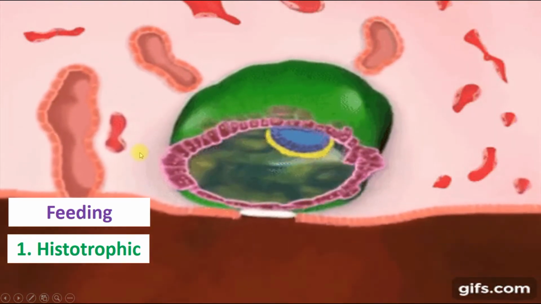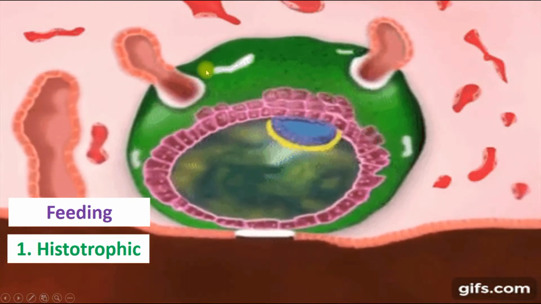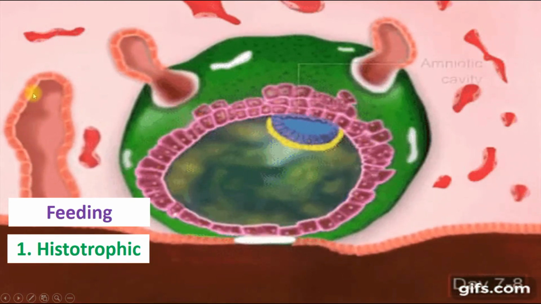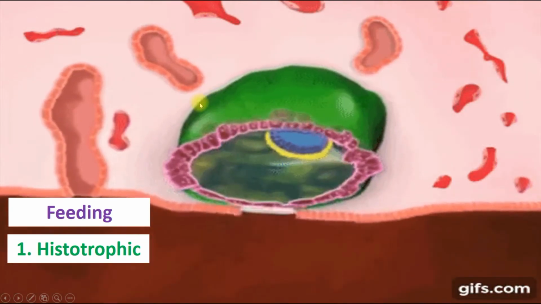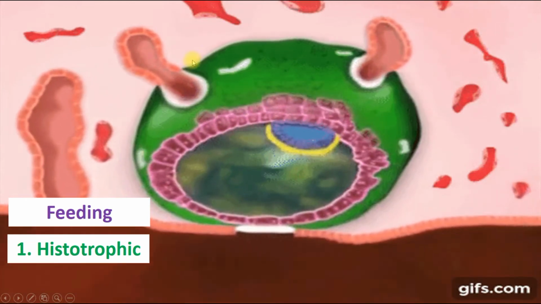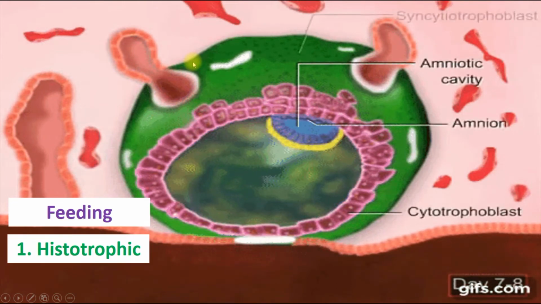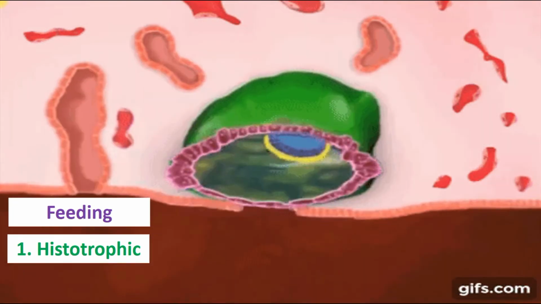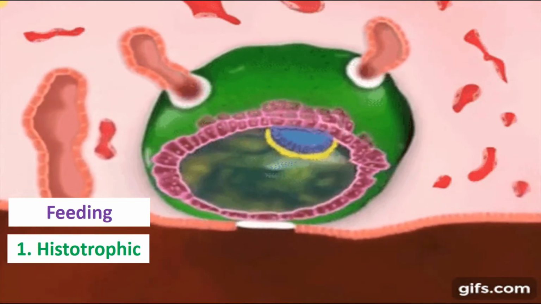It's histotrophic type of feeding. Here we can see syncytotrophoblast, it's shown in green on this animation, and there are uterine glands. So here we can see that hydrolytic enzymes dissolve these tissues, and embryo receives nutrients from tissues, and it's histotrophic type of feeding. It's second week, and it continues till the end of the second month.